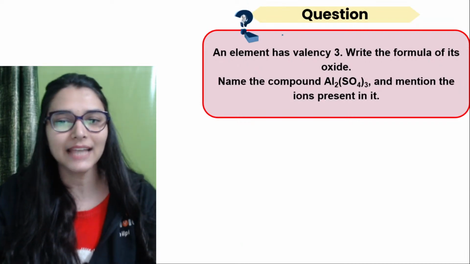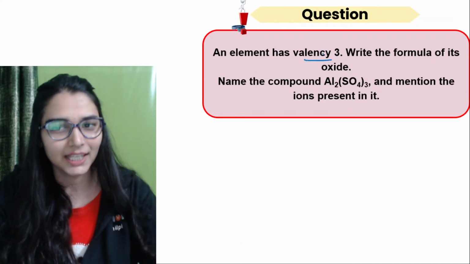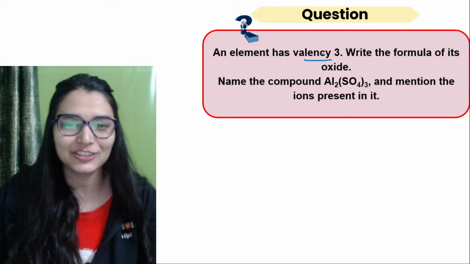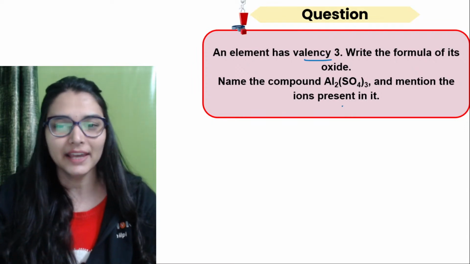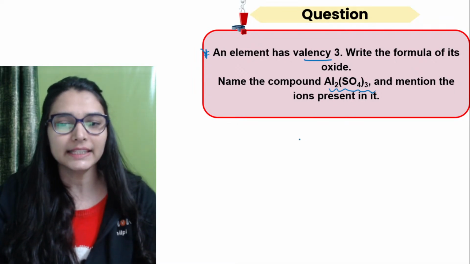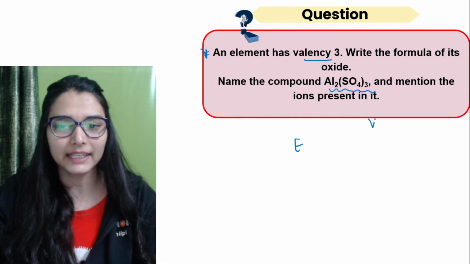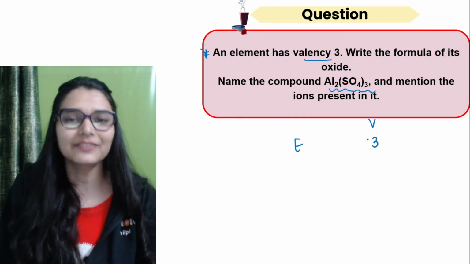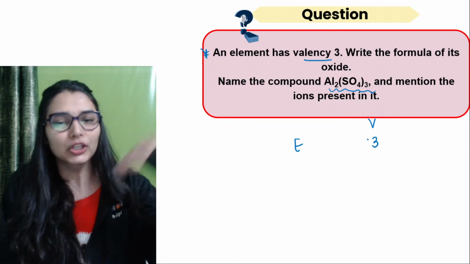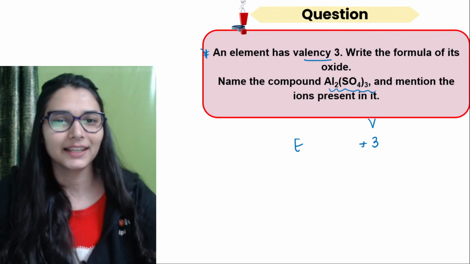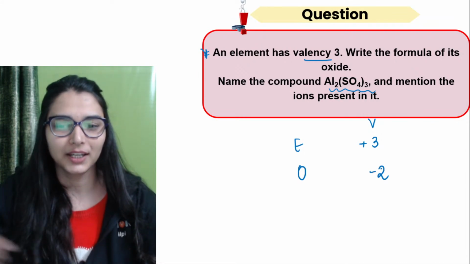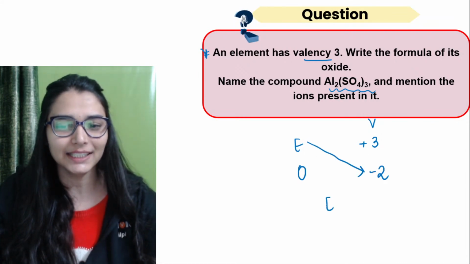Watch it out. An element has valency 3. Write the formula of its oxide. You can do it, easy. Tell me quickly. Name the compound given here and mention the ions present in it. First tell me this: an element has a valency. Let's say E is the element. And the valency is 3. With valency 3, it will be positive. Yes or no? So you know that if valency is 3, the element would lose 3 electrons easily. So its charge will be positive. Oxide is given as O, the charge is -2. So tell me, what is the formula of the oxide?